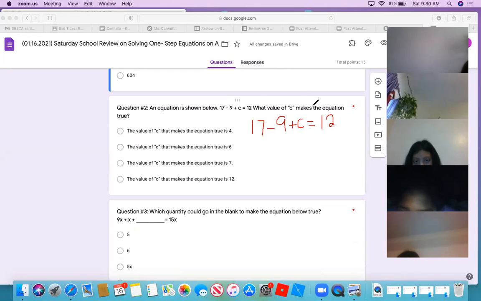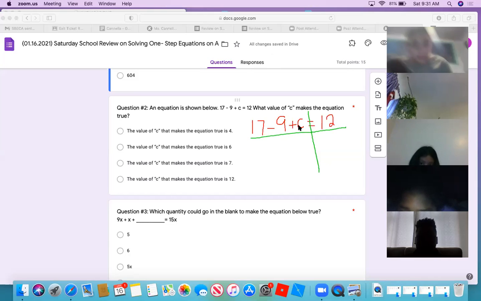What's the first step? So first, we have to do the inverse operation. Well, how are we going to do the inverse operation? Listen, you're not wrong, but listen to the question. 17 minus 9 plus c. Don't I have to do something with the 17 and 9? First, we have to subtract it, and 17 minus 9 equals 8 plus the variable c, which is 8c equals 12.